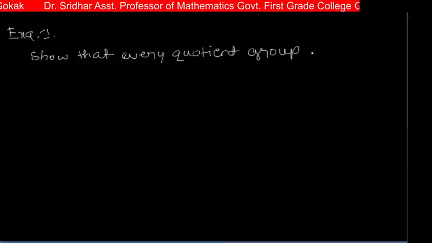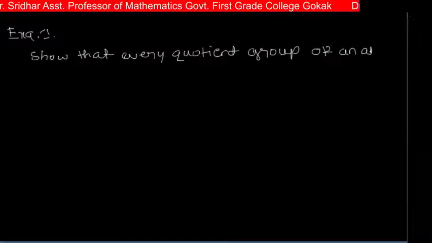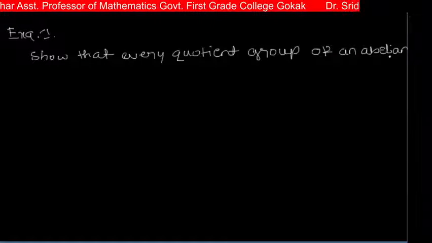Show that every quotient group of an abelian group is abelian.